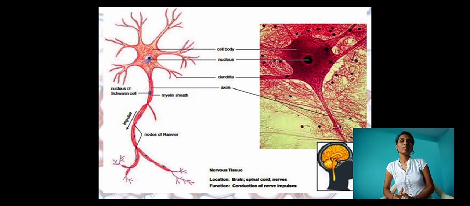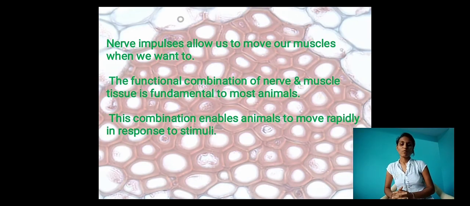The location of nervous tissue, where exactly it is present: in the brain, spinal cord and nerves. Functions of the nerves: they conduct nerve impulses, which transfer the stimulus throughout the body and connect one part to another. This is the diagram of a neuron. Nerve impulses allow us to move our muscles when we want, which helps our movement.